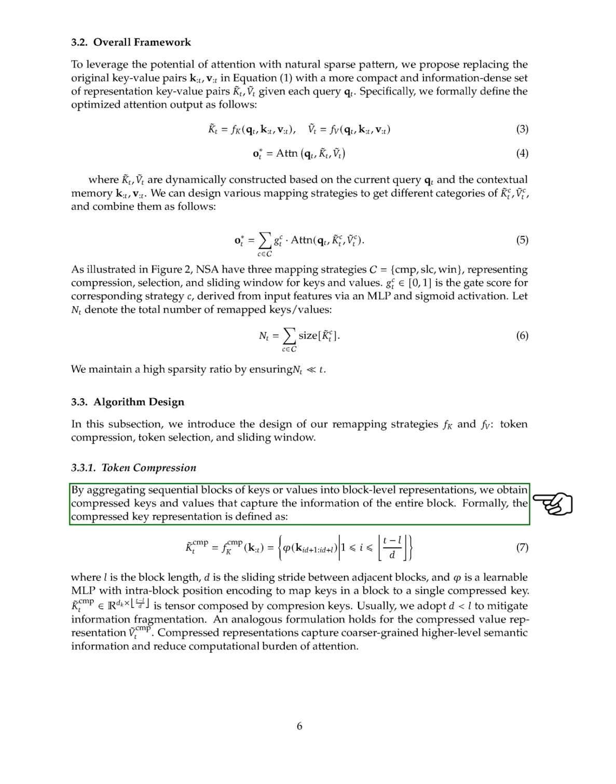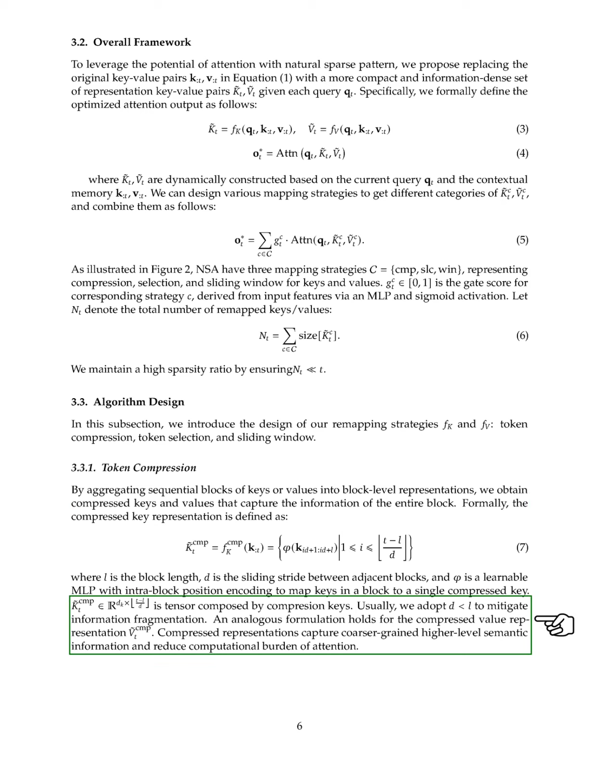We define the compressed key representation based on the block length, the stride between blocks, and a learnable model that maps the keys in a block to a single compressed key. We typically choose a stride that is shorter than the block length to reduce information loss. The compressed representations help capture broader semantic information and lessen the computational load during attention calculations.